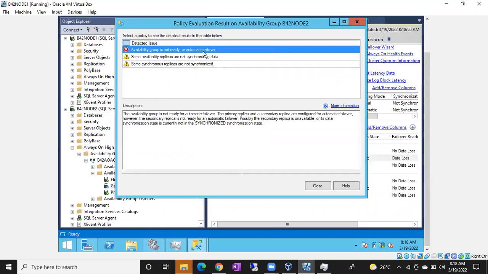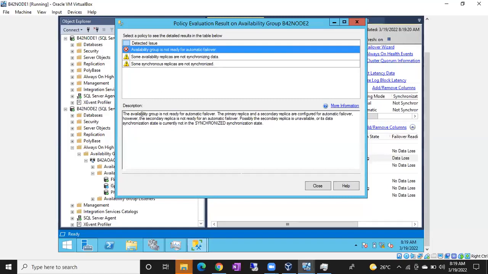Guys, this is very important. Sometimes in the interview they will ask you, I'm trying to fail over but it's not failing over automatically, what would be the reason? In the whole AG group, if any one of the databases is not synchronizing, or multiple databases are not synchronizing, you cannot fail over, guys. Make sure the data is in synchronizing state, then only you can fail over.